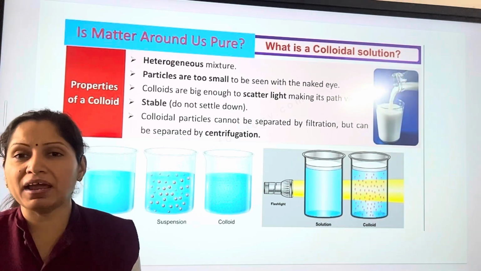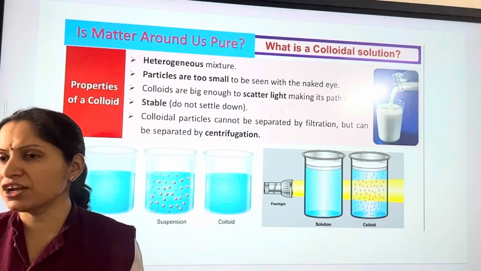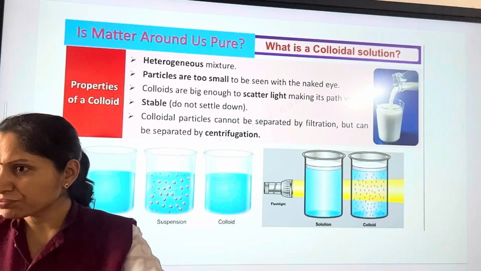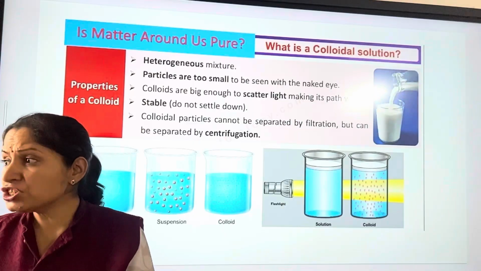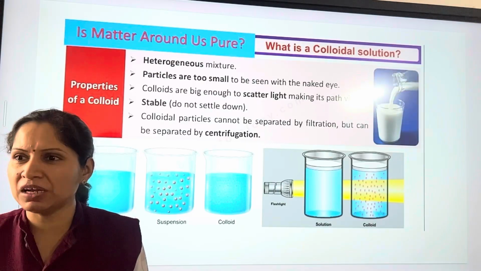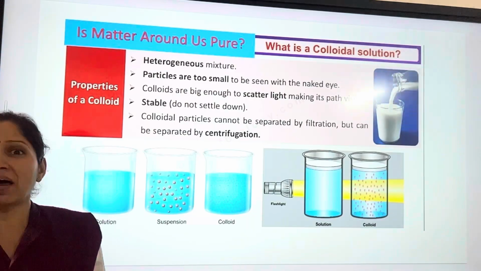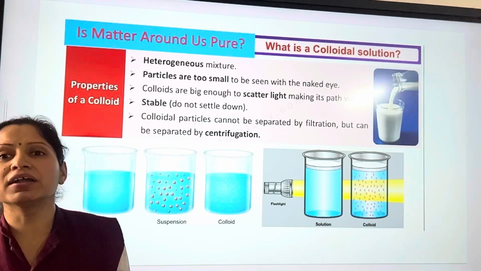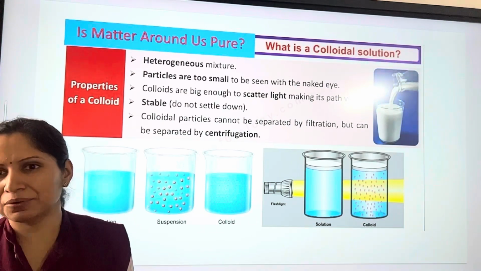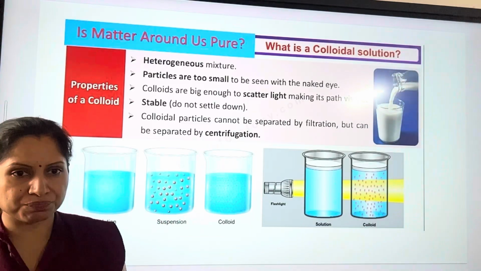When your mother has to prepare butter, or take out the cream from the milk, what she can do is take the milk or the buttermilk in a mixer grinder and rotate it at a high speed. When she rotates that buttermilk or milk in a mixer grinder at a high speed, what she is actually performing is centrifugation. And that way the butter, the milk cream, can be separated. Okay, such a separation is known as centrifugation.